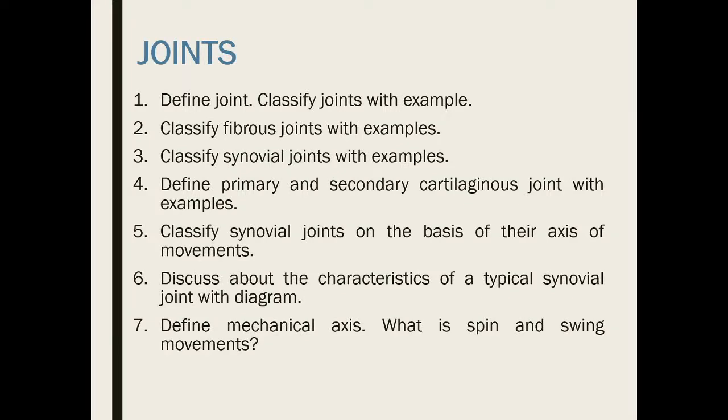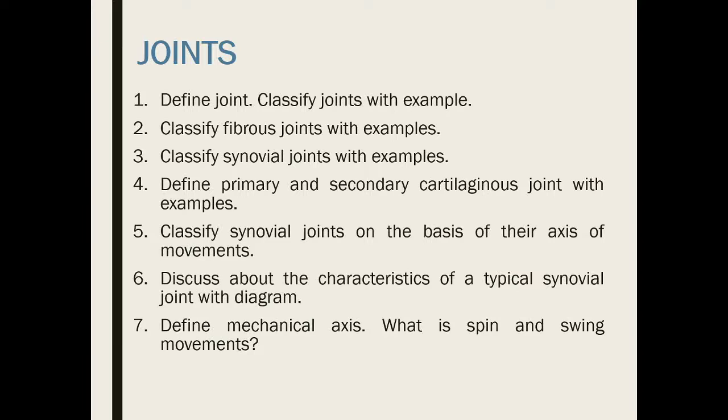Under fibrous joint, there is the suture joint, then there is gomphosis, and obviously under suture joint there are different types of suture like serrate suture, denticulate, then wedge and groove, then plain suture and so on.